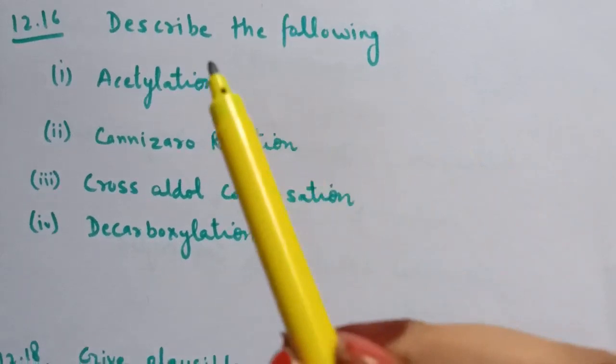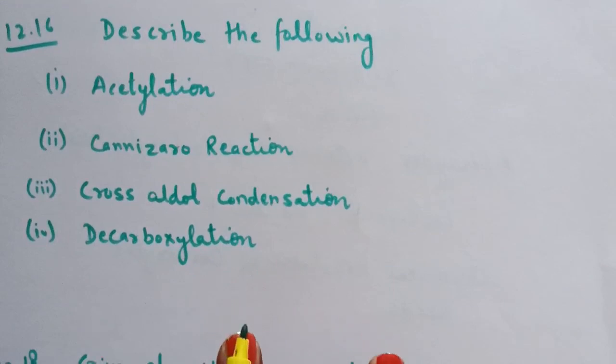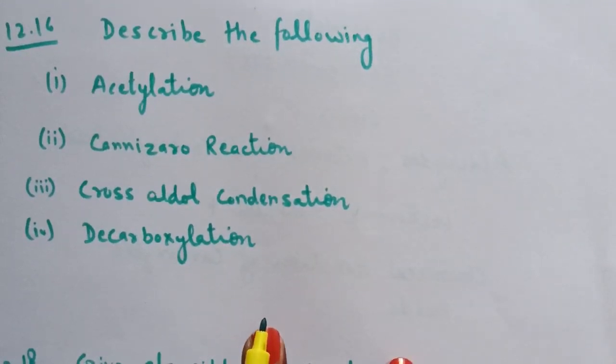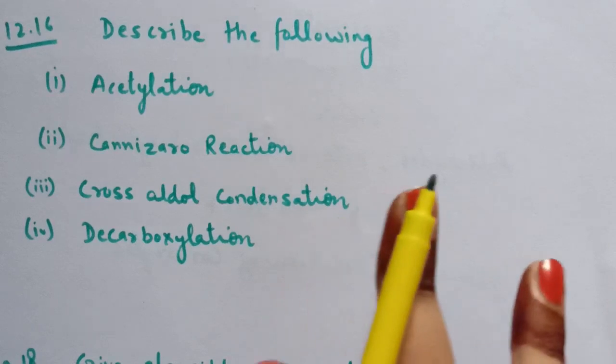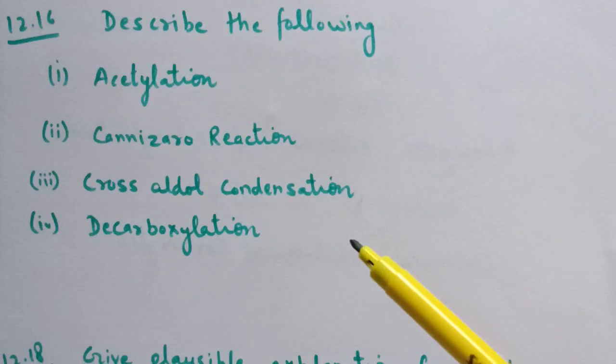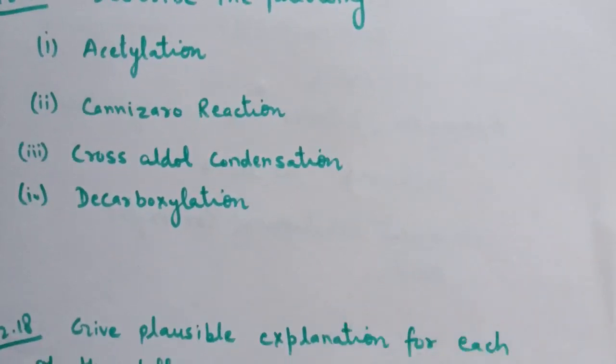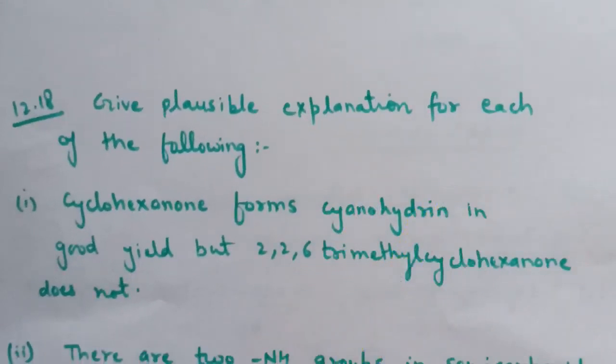Question number 16 is describe the following. First is acetylation, Cannizzaro reaction, Cross-Aldol condensation, and decarboxylation reaction. So all these reactions are covered during the lectures. You can write down the equations from the respective lectures.